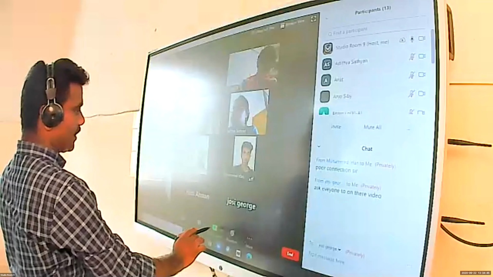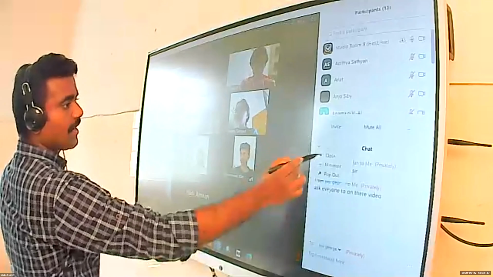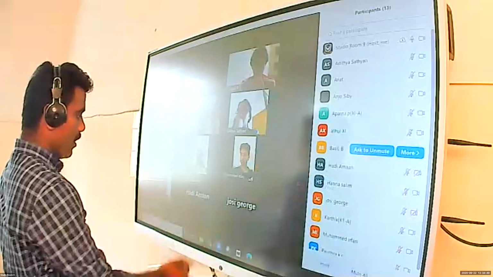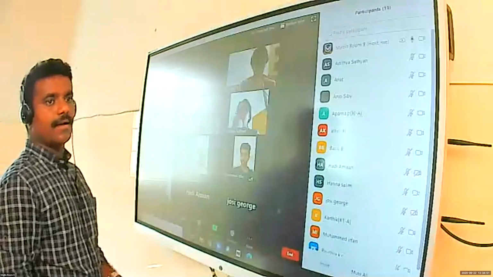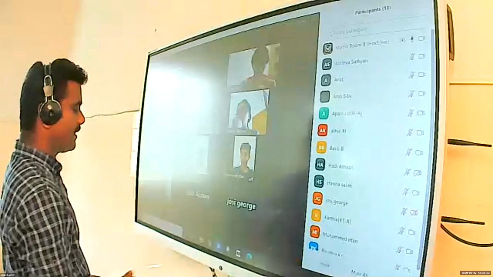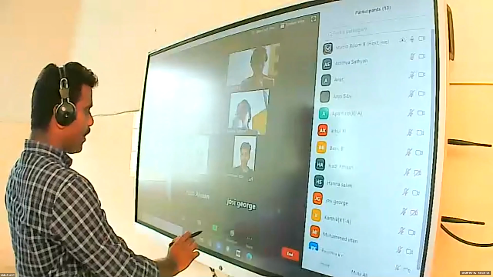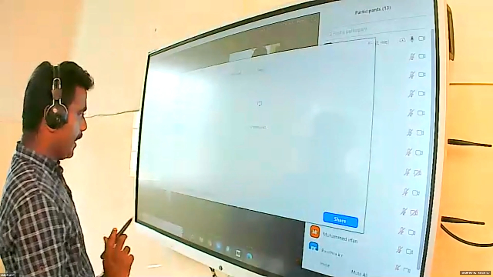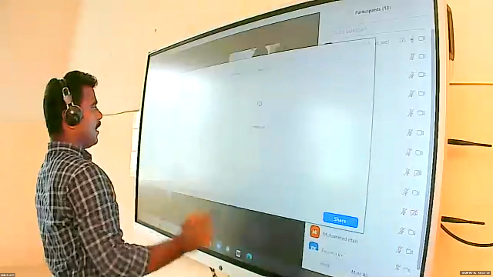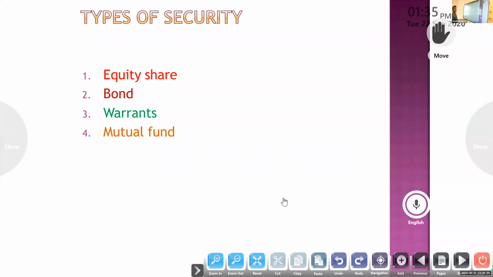Types of security. We already studied the mode of creating charge by banks. While lending money, they have to insist on three principles: liquidity, profitability, and safety. Then while giving a loan, they have to insist on good security from the borrower. Okay, so next one, security.